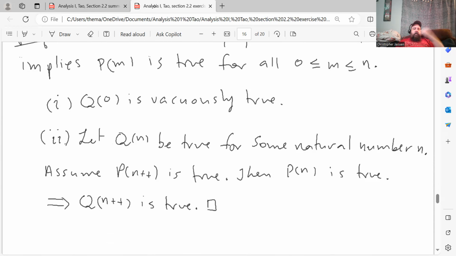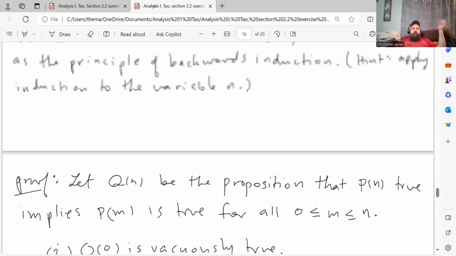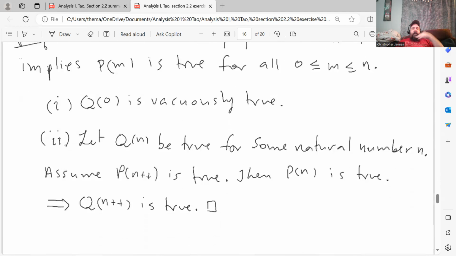So that's the base step. The inductive step, then: let Q of n be true for some natural number n. Assume that P of the successor of n is true. Then P of n is true, by that property of P. That implies that Q of the successor of n is true. So by regular induction, this follows.